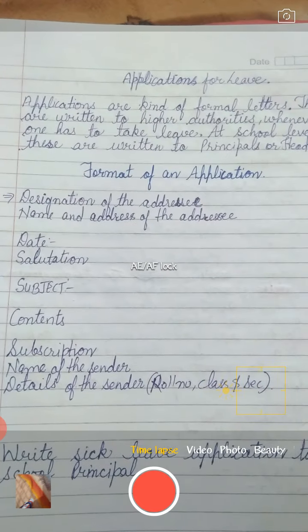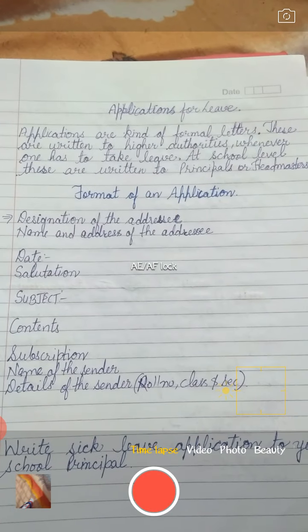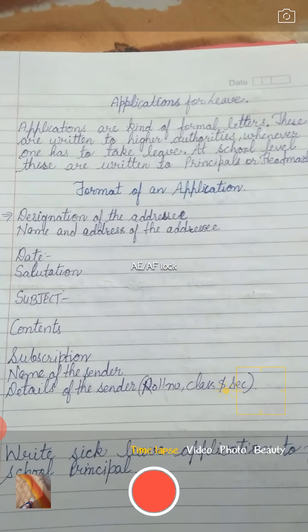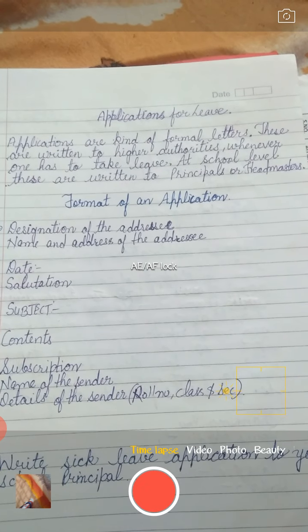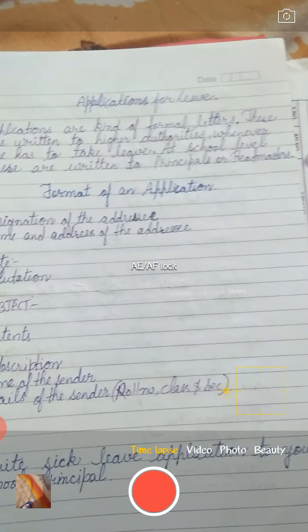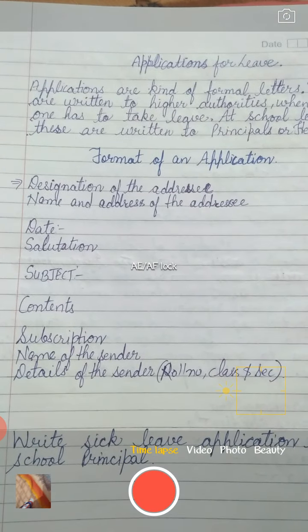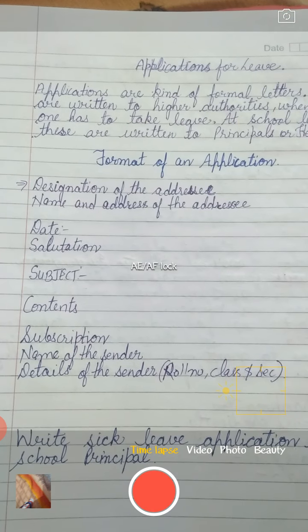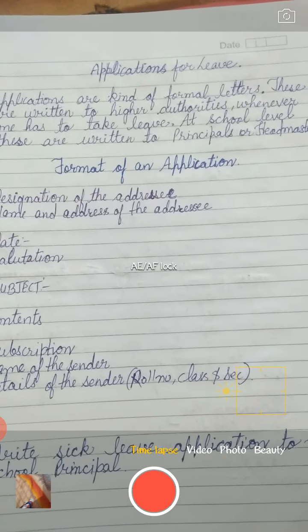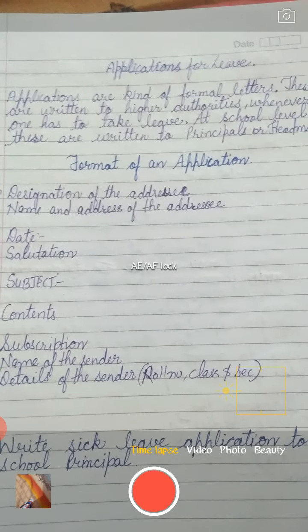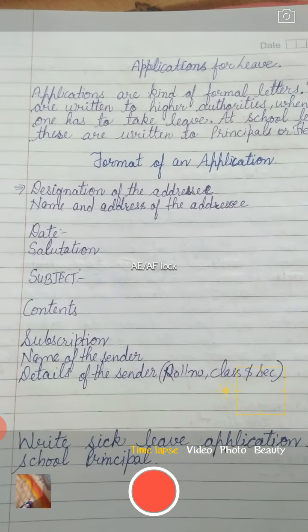Now, for this, I have already told you that these are formal letters which are written to the higher authorities. So, as a student, whenever you want to leave for any purpose, then you have to write an application. First of all, I introduced to you the format of an application. That is, first of all, you have to write the designation of the addressee. That means as a student you have to write to your school principal, then you have to write the name and address of the addressee.